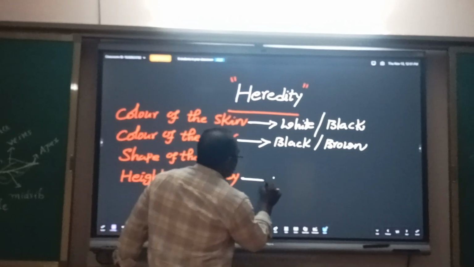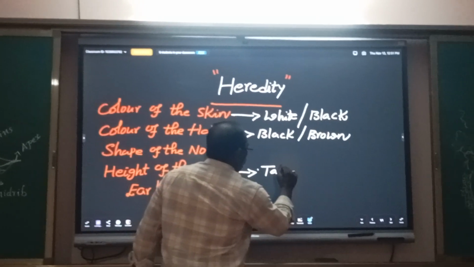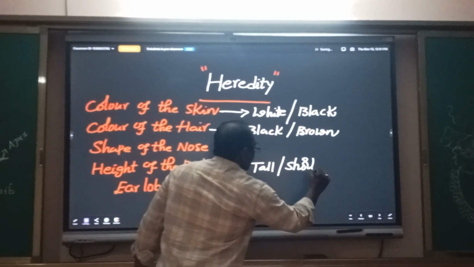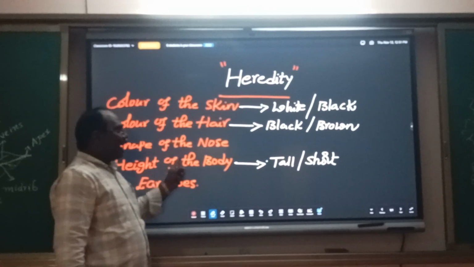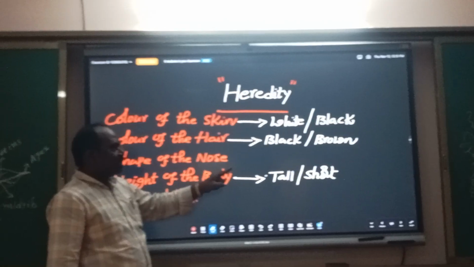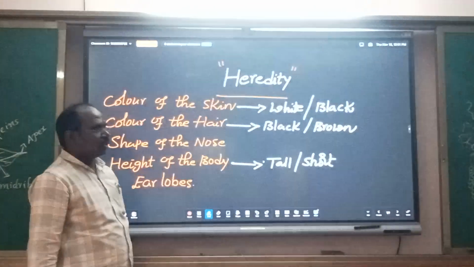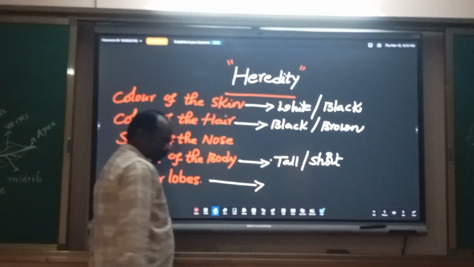Height of the body is a character. Some people are tall in height, and some people are short in height. Earlobe is a character.